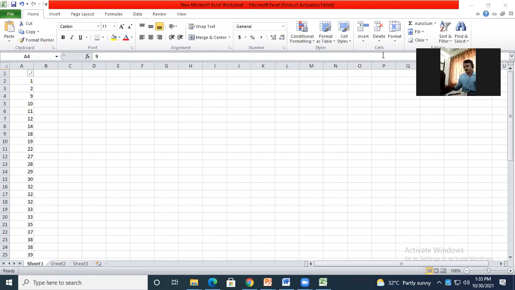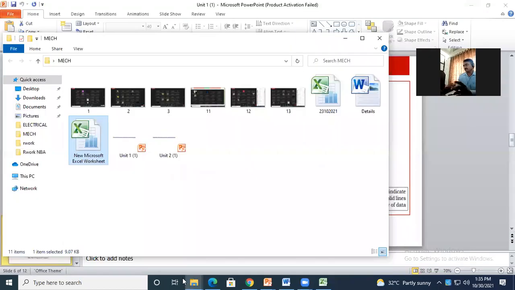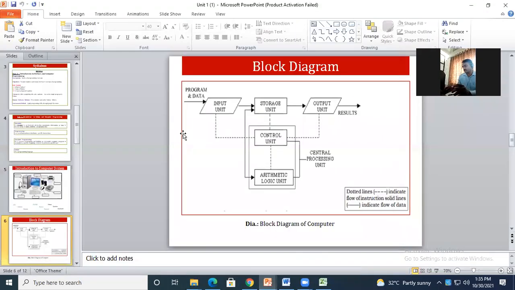So this is about the input value, the data. It is very important that your input should be clear. If it is an instruction, the instruction should be clear. If instructions are clear, you will get a clear output.